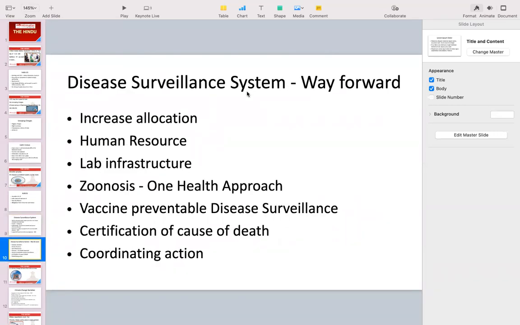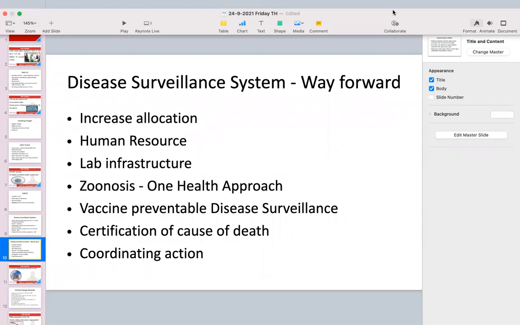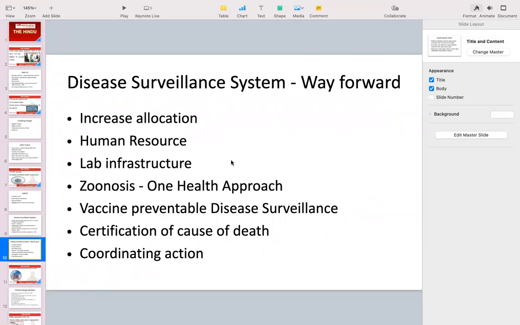Now, what should we do? So we have an existing disease surveillance system. It has helped us in many cases, but still a lot needs to be done in order to fight a threat like COVID-19 in future. See, diseases and epidemics or outbreaks are unavoidable. You cannot avoid them. They are bound to happen. The only thing we can do is to prepare ourselves so that we can reduce or minimize the losses.